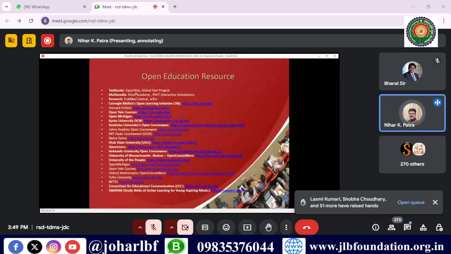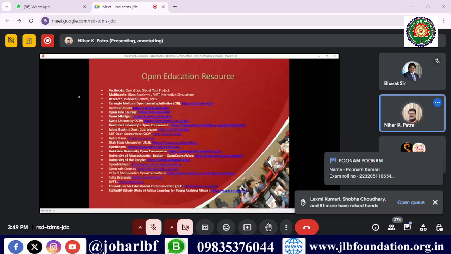Likewise, on different sites like textbooks, OpenStax is a very good site. The textbooks, that is OpenStax and the Global Text Project, where you will get a lot of textbooks freely available. You can note that down; it will be useful for your undergraduate course also.